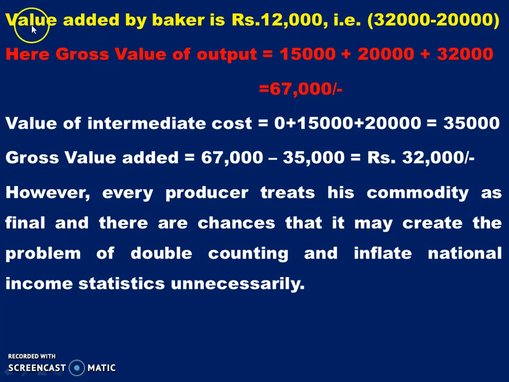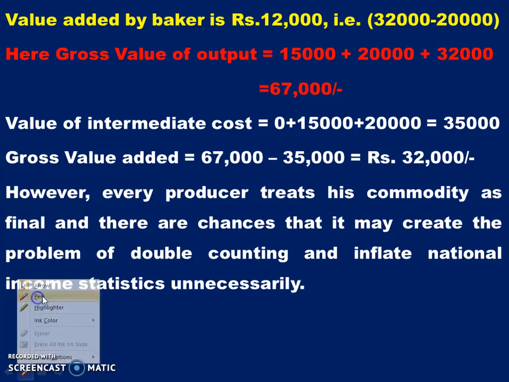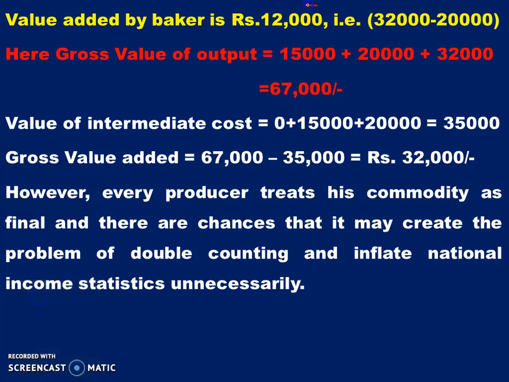So the value added by the baker is 12,000, that is 32,000 minus 20,000. We have to remember this, as it is a value addition.